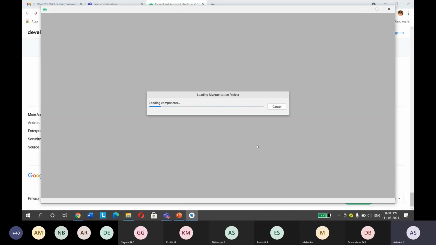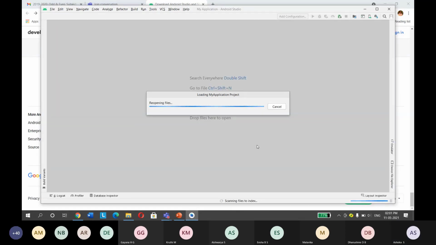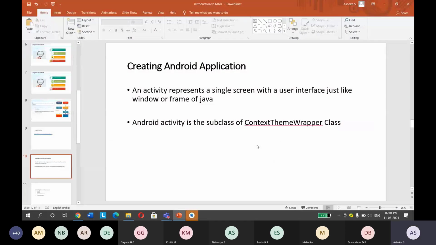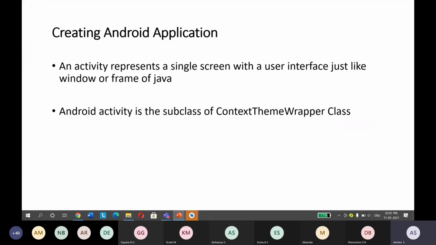See, I have 8 GB RAM, so even my system will take a little bit of time to load. So by the time it loads, let me go back to the PPT.